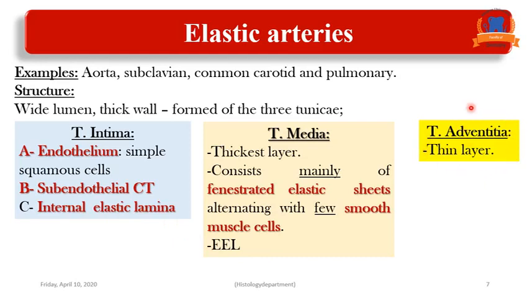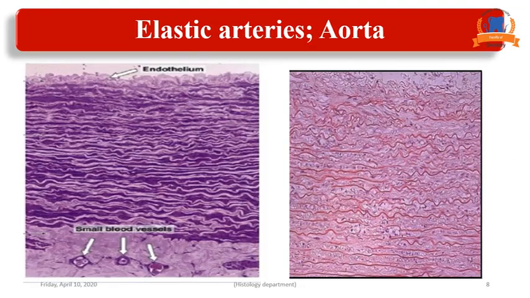The third layer, tunica adventitia, is a thin layer formed of connective tissue and the blood vessels that supply the elastic artery, which are called the vasa vasorum. This is the elastic arteries. Example here we have the aorta. As I said, we have three layers or three tunicae.